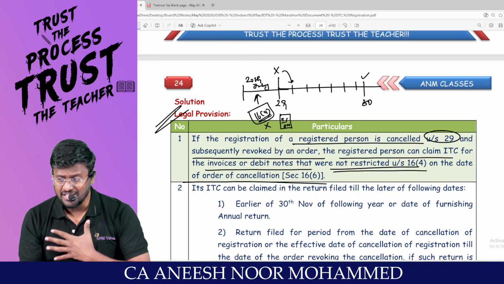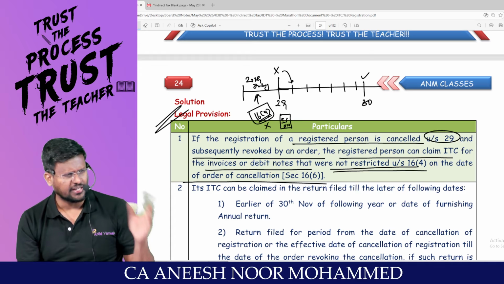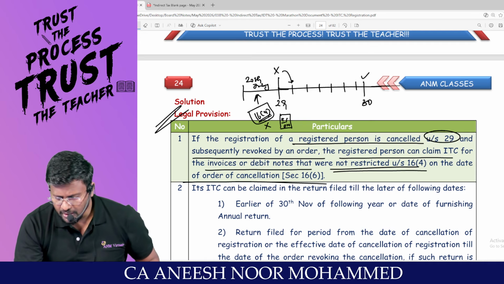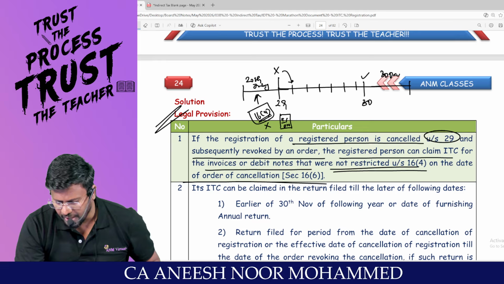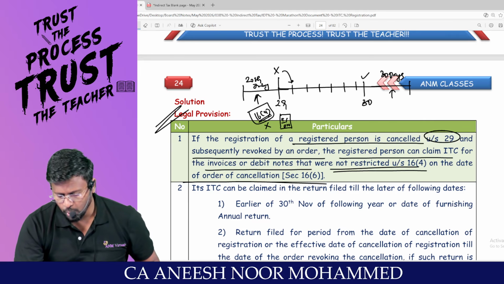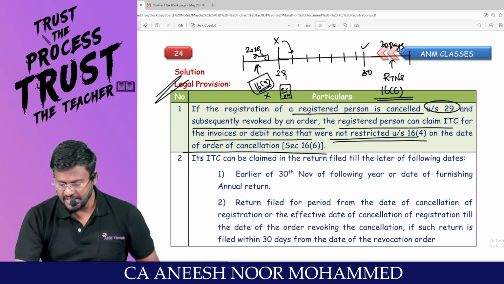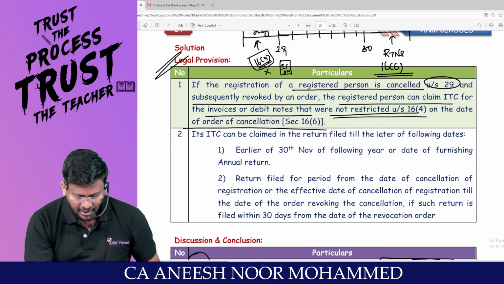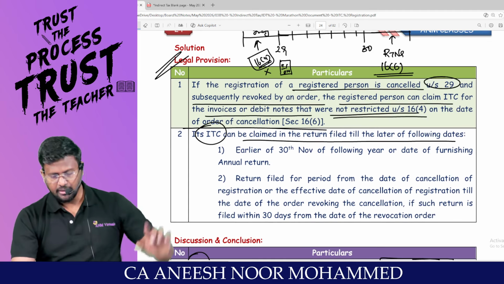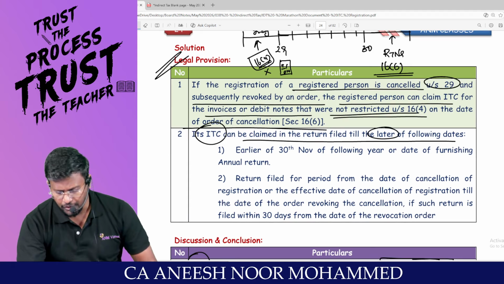And my cancellation has been revoked under section what? 30. Then within 30 days of revocation of cancellation of registration, I have to, sir, file all my pending returns. Then the 16 subsection 6 extended time limit is saying that its ITC can be claimed in the return filed till the later of the following dates.